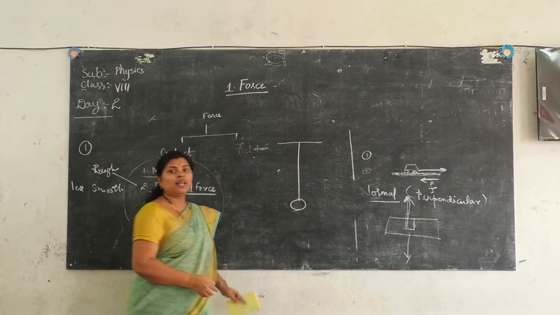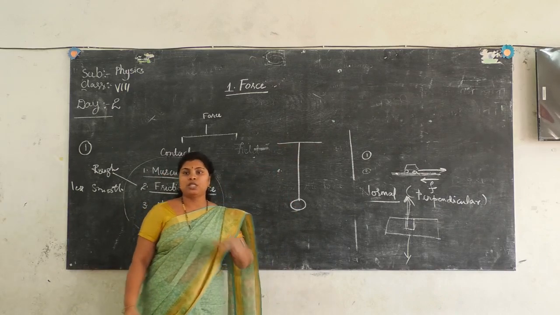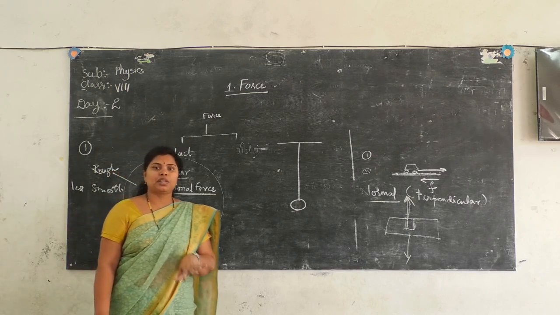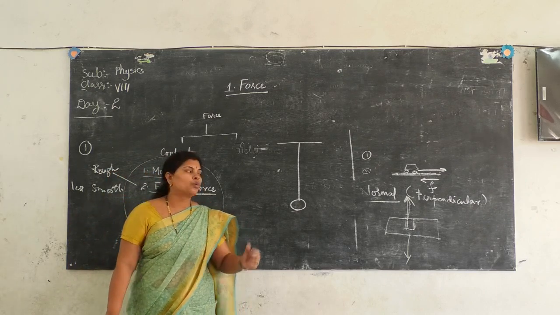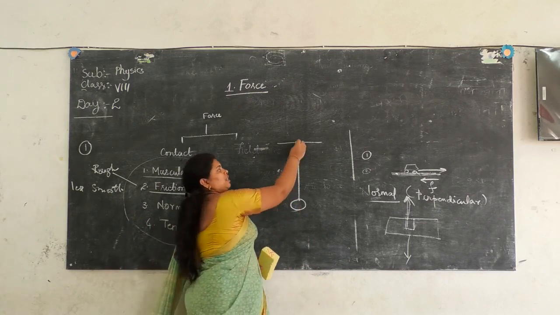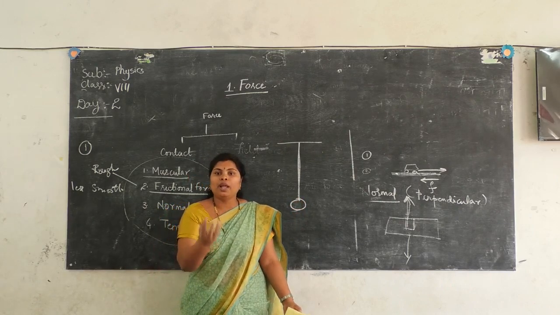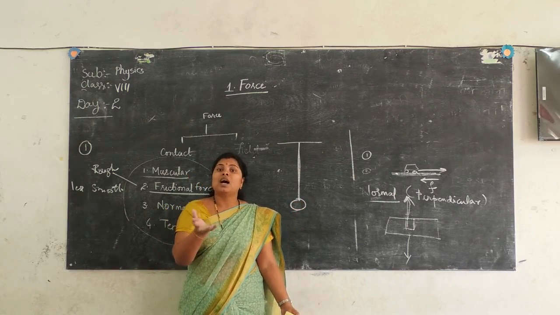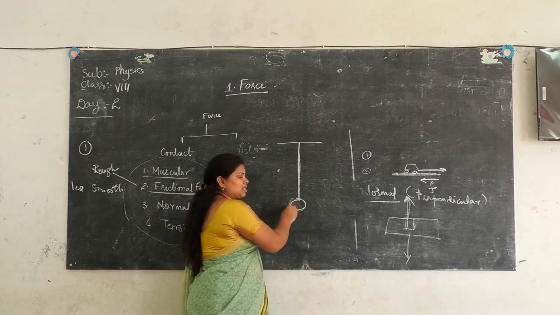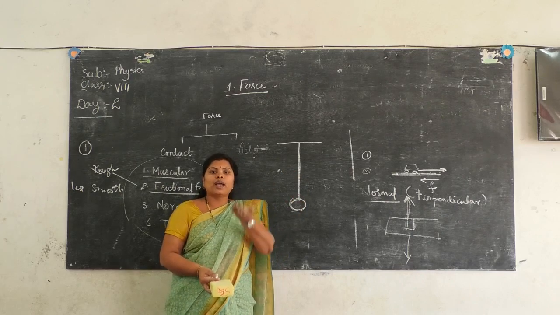When you hang the rubber ball with a string, the ball will be pulled downwards due to the Earth's gravitational force. But in this case, we don't observe the ball falling down. We observe that the string tied to the ball pulls the ball upwards against the gravitational force.